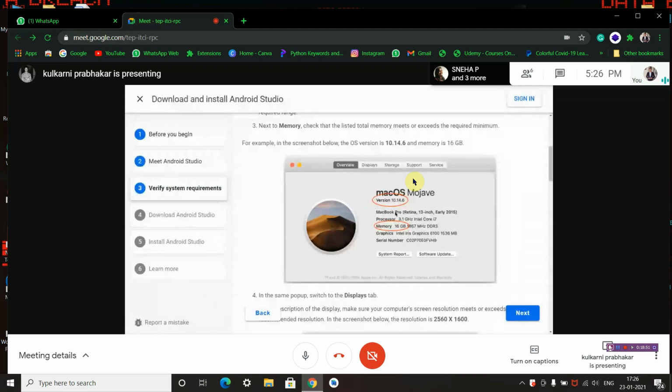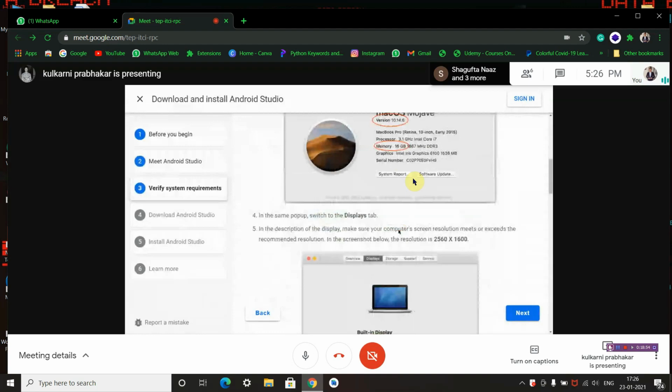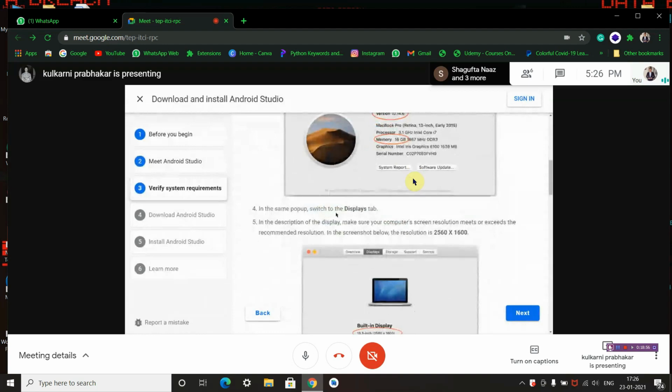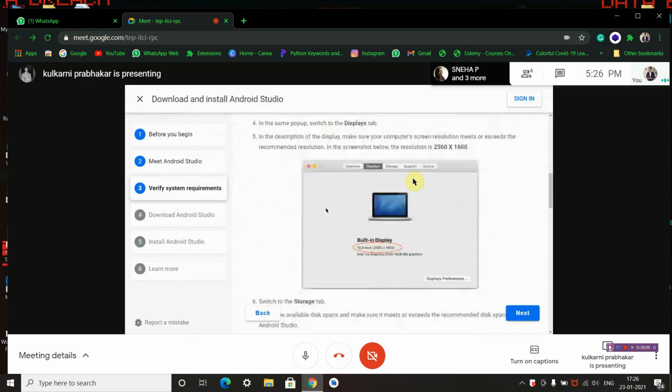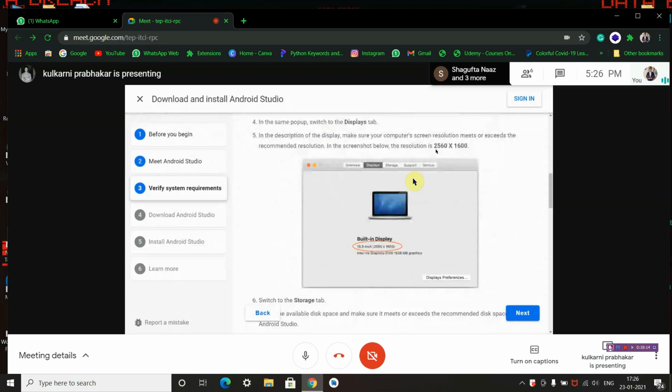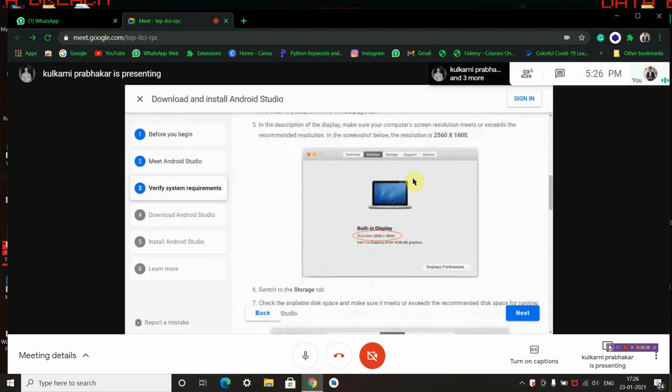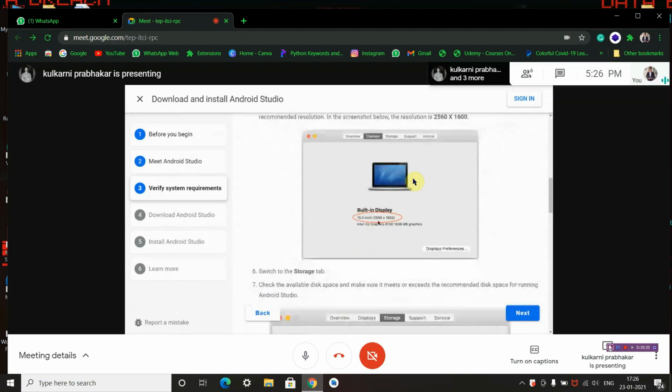Then again you have to navigate through the display tabs. In the same pop-up, switch to the display tab. Then in the description of the display, make sure your computer's screen resolution meets or exceeds the recommended resolution. In the screenshot below, the resolution is 2560 x 1600. So the built-in display is 13.3 inches, 2560 x 1600.